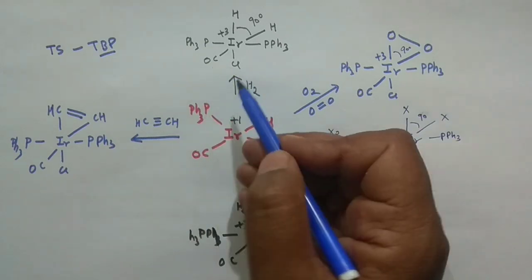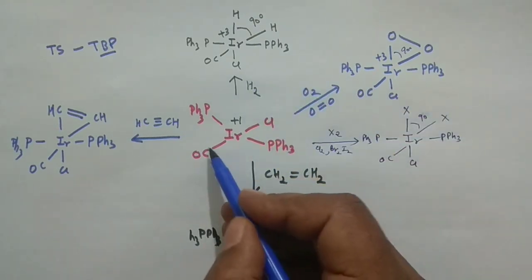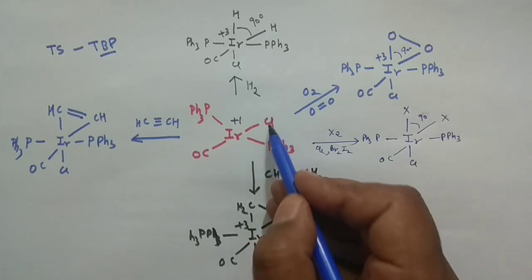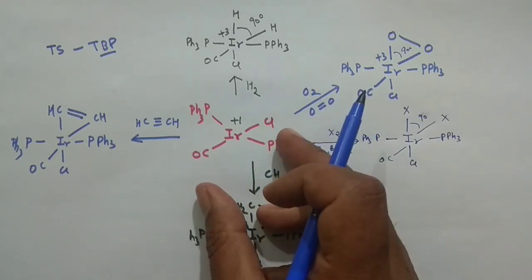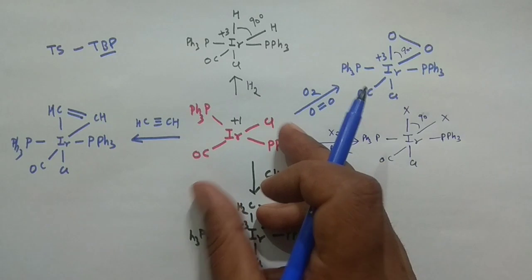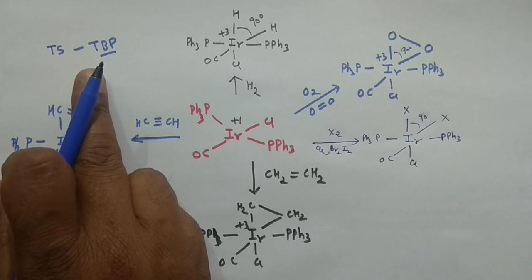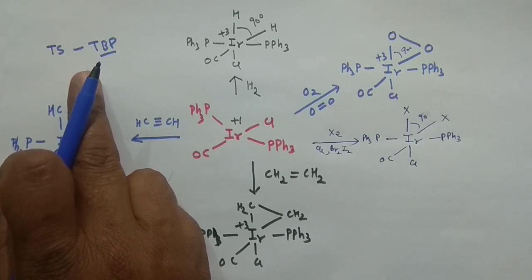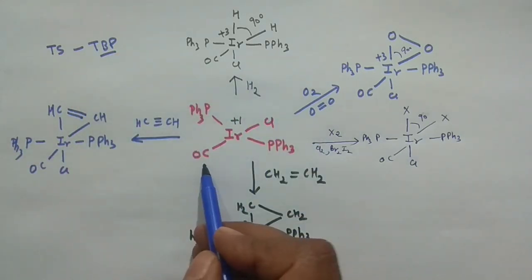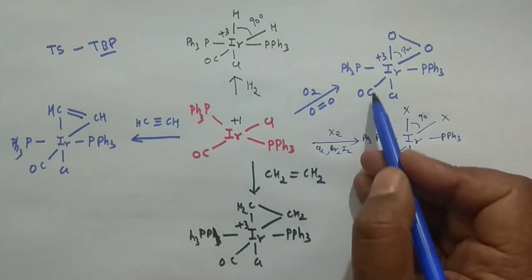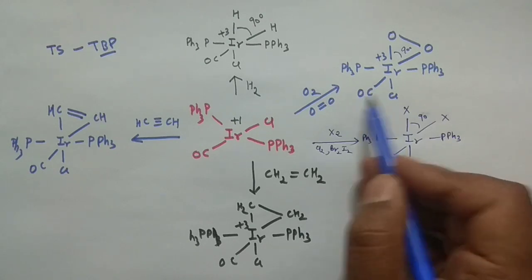So in the present case you are having the Vaska's complex, and say if you have some other complex, you are having carbonyl here and you are having cyanide here. So out of these two, carbonyl and cyanide, which would go to the equatorial position in the trigonal bipyramidal stage, it will depend upon the pi acceptor nature. The higher the pi acceptor nature of the ligand, it will go to the equatorial position in the trigonal bipyramidal structure, and the one which does not have the higher pi acceptor character will remain as such.